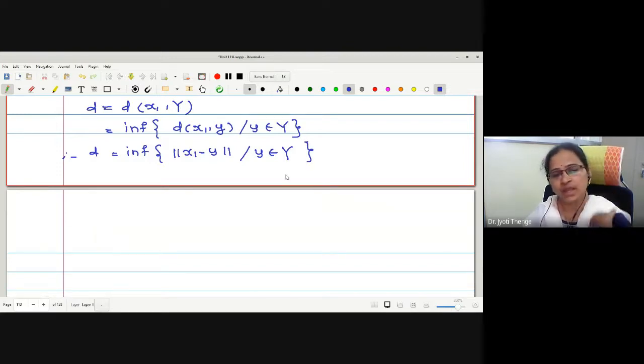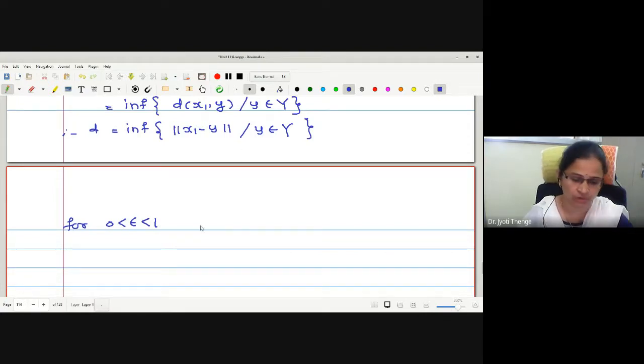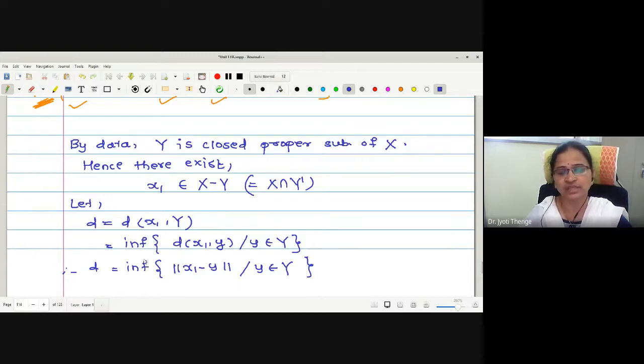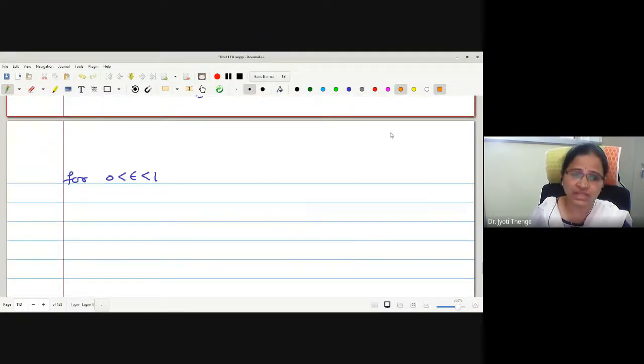Next, the value of epsilon is given to lie between 0 and 1. For this value, we will check whether d takes the value 0 or not. Because it is a norm value, we know that d is greater than or equal to 0. Now we will check whether d equals 0 or not. Just check what happens if d is equal to 0. For d equal to 0, what will happen?